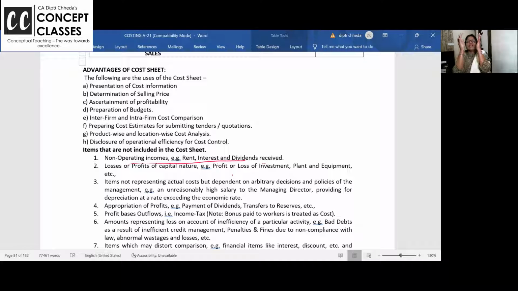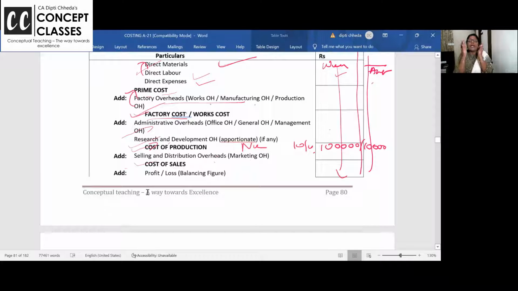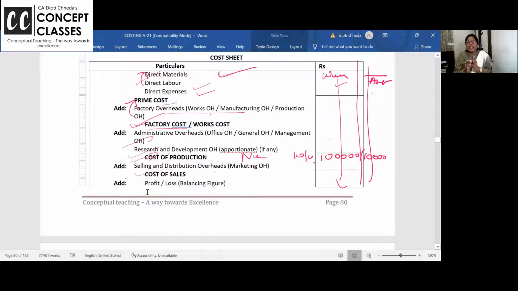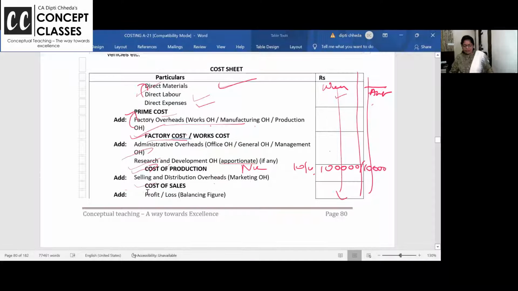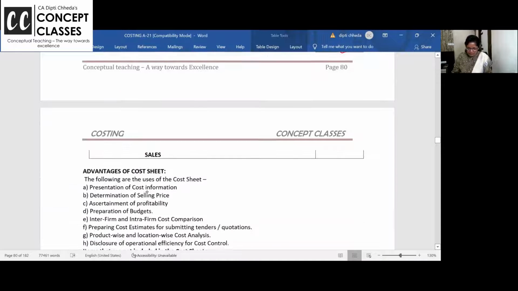See, we are deciding what is the cost of my product or my service. In that, I can't take non-operating income. Whether you produce or not, if you are getting some rental income, dividend income, you will anyway get it, no? You do this production or not, if you're getting rental income or FD interest in the bank, you will get it anyhow. You need not make that effort, right? So this is how we are doing this cost sheet.